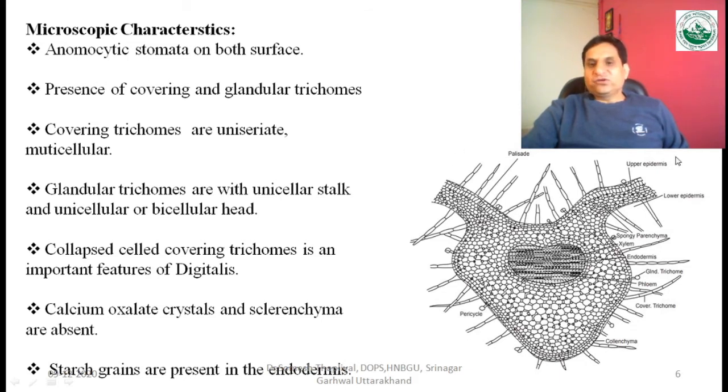So the important features of microscopy of this drug that you have to always remember: the type of stomata present in digitalis is anomocytic, or we can say the ranunculaceous type of stomata. Second, in digitalis two types of trichomes are present. The first one is the covering trichome, the second one is the glandular trichome. And calcium oxalate crystals and sclerenchymatous cells are absent. Starch grains may be present in the endodermis. So that is all about the microscopic features of digitalis.